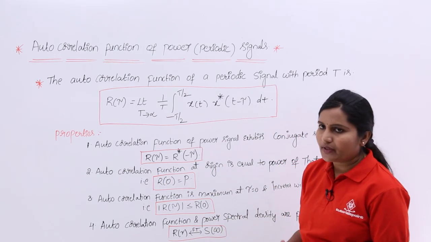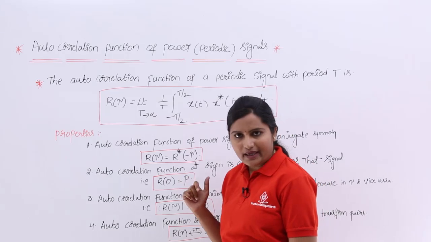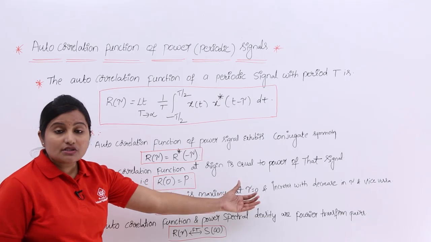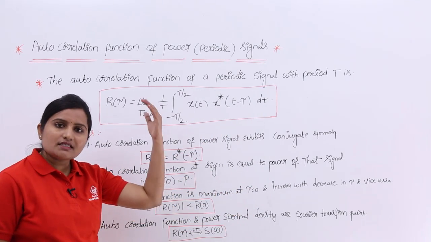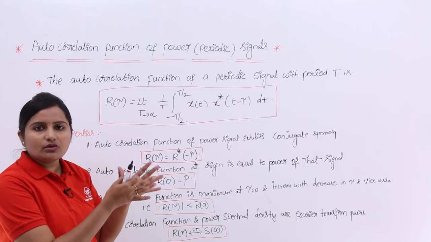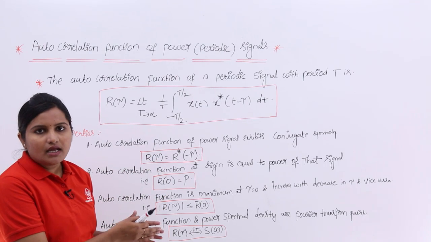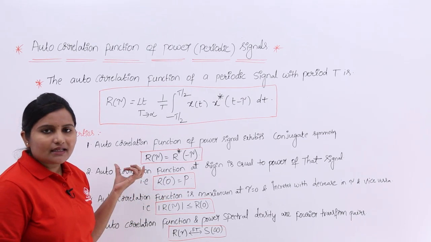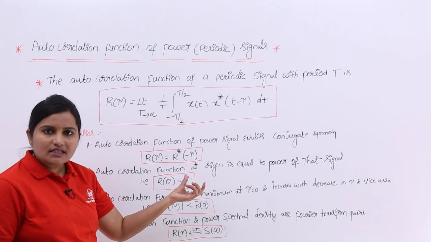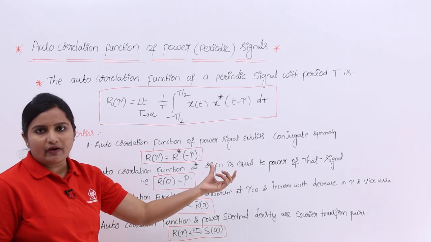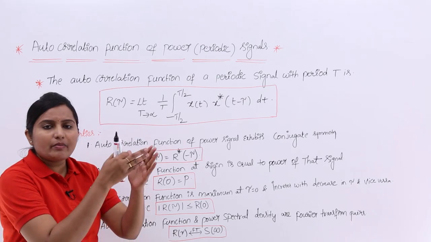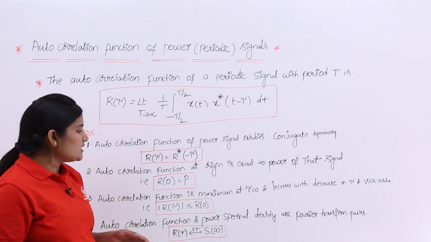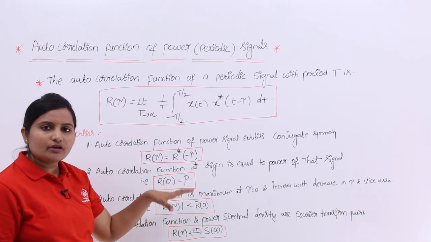The second property of autocorrelation function of power signal is that the autocorrelation function at origin is equivalent to power of the signal, whereas in energy signals we discussed that the autocorrelation function will be maximum at origin and that will be equivalent to energy of the signal. Here, in case of power signals, the autocorrelation function at origin is maximum and that is equivalent to the power included in that signal.